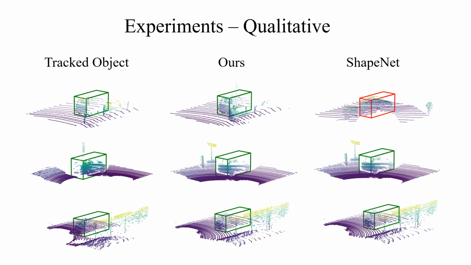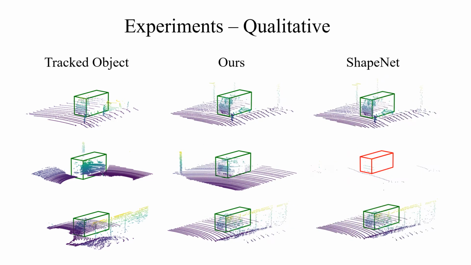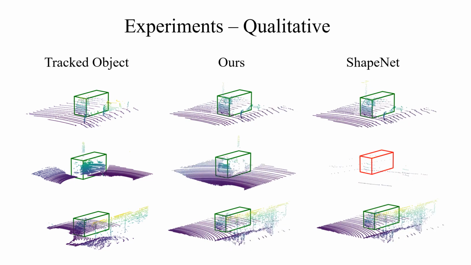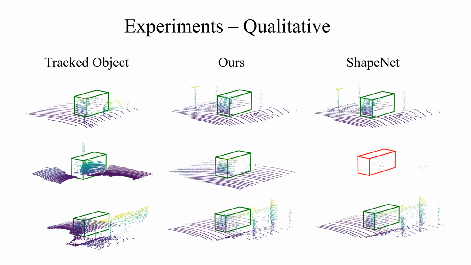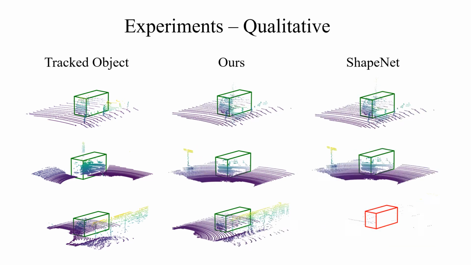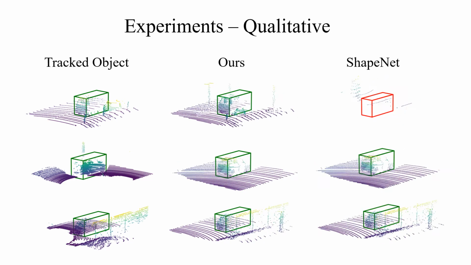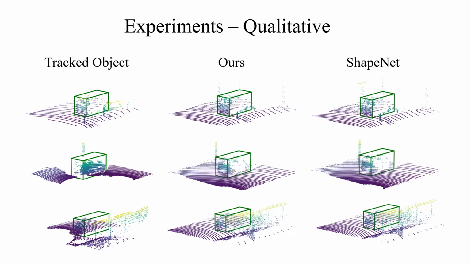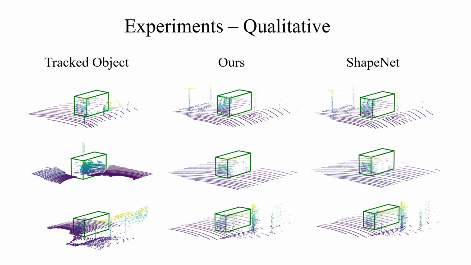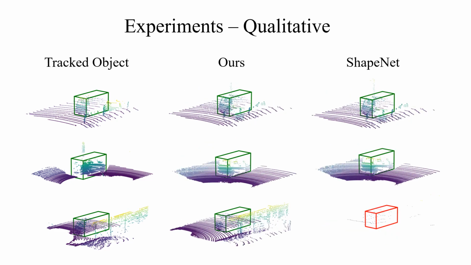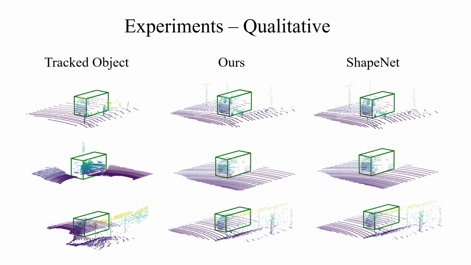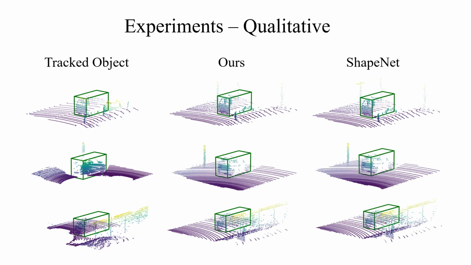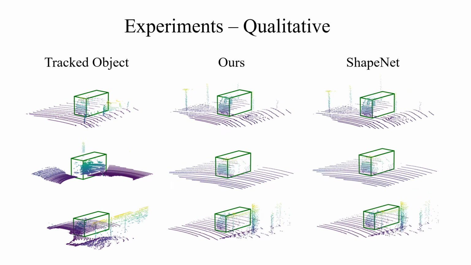We also compare our self-supervised embedding with the baseline ShapeNet embedding qualitatively. The first column shows the exemplar anchor box. This denotes the car that is to be tracked. The middle column shows the bounding box selected by our method at each time step. The red column shows bounding boxes that the ShapeNet embeddings deem to be more similar to the tracked object. These examples show that the embedding learned using triplets via self-supervision is able to correctly match bounding boxes of the same object, even if the distractor object's bounding box is only subtly different.